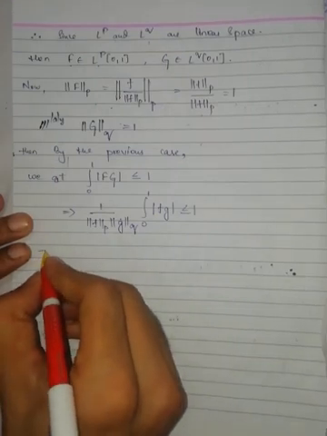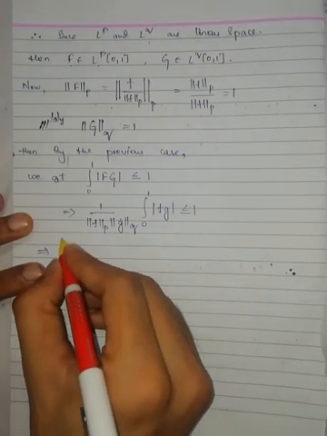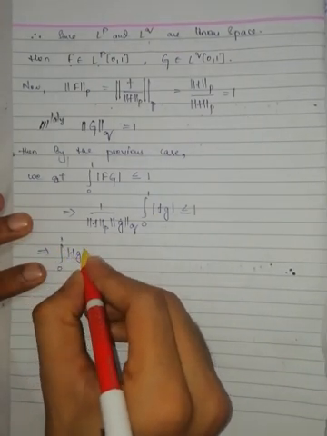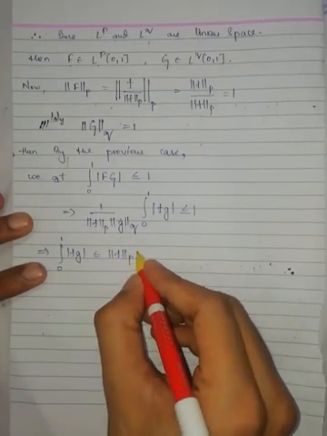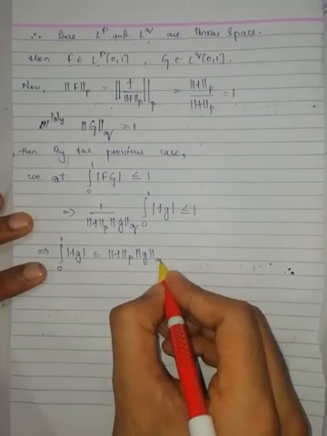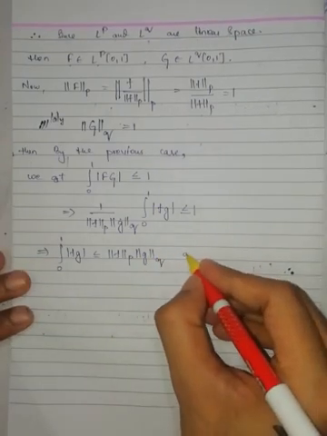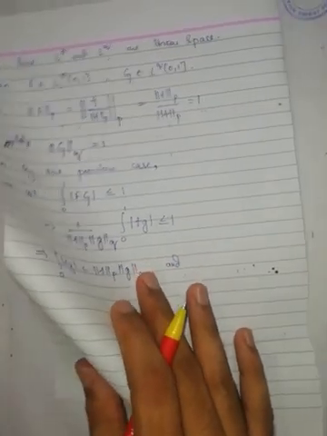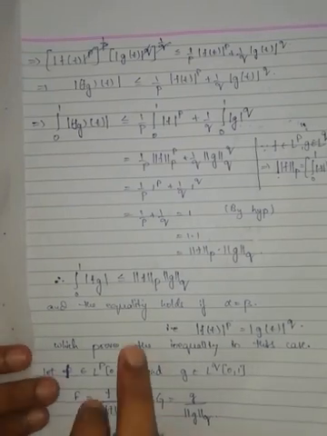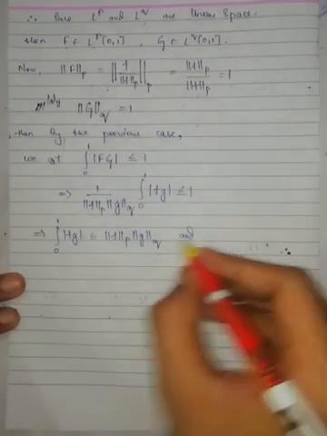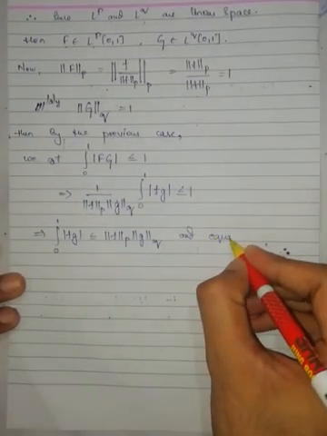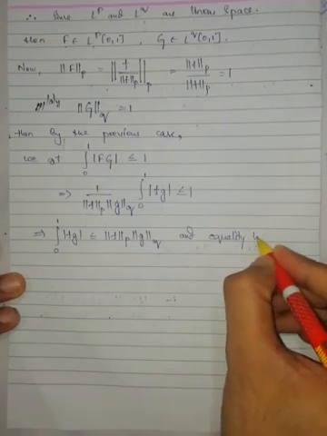Now cross multiply: integration 0 to 1 modulus of f g is less than or equal to p norm of f into q norm of g. And again from the previous case, equality holds